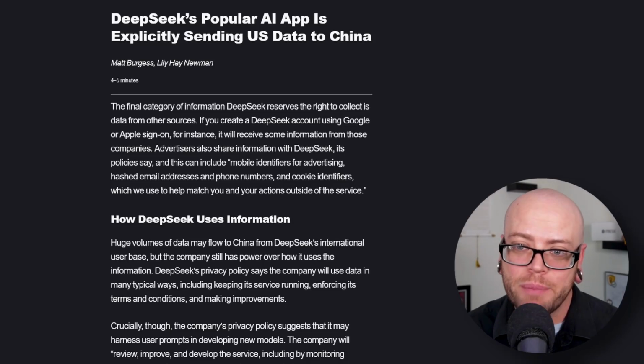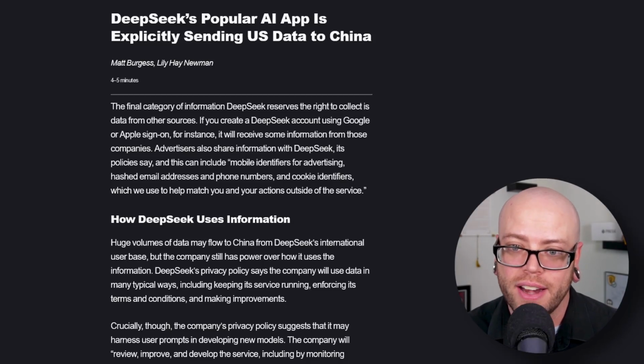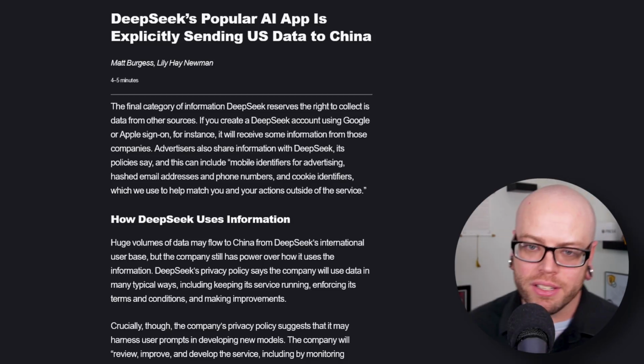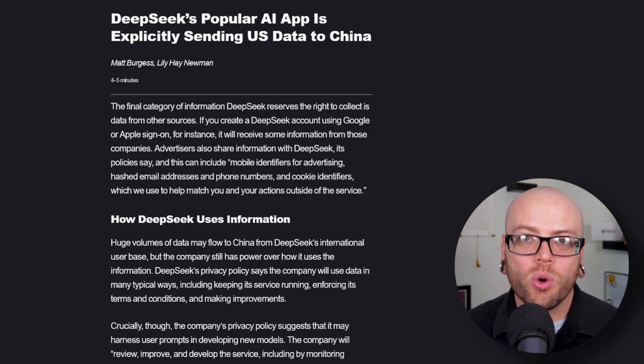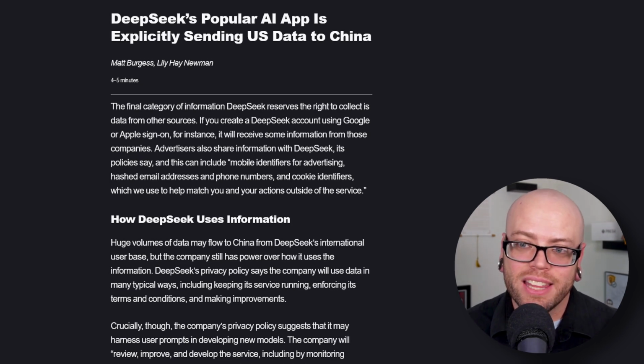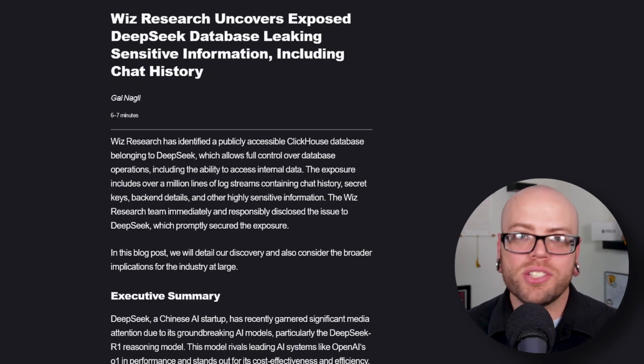DeepSeek's popular AI app is explicitly sending US data to China. And everybody's data, really. But this article basically is just going to go into detail. For those of you who are like me, who are like, what the hell is DeepSeek and why is everybody suddenly talking about it? We're going to talk about it now and explain what it is and the privacy concerns around it. Also, the security concerns.